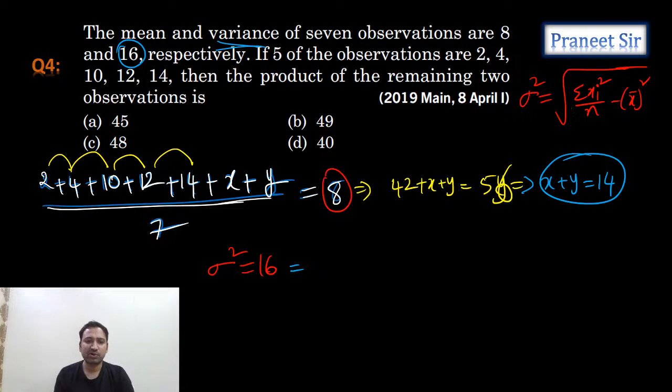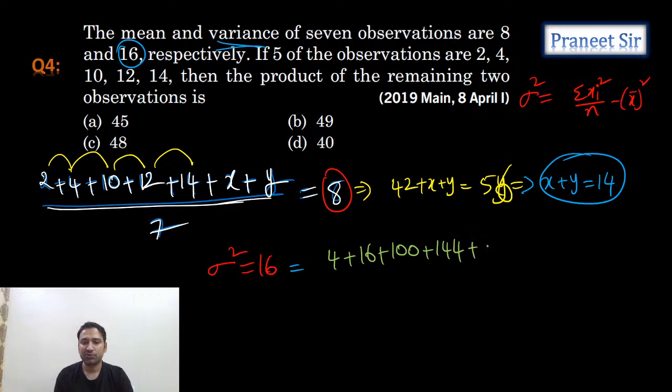Alright, sigma square we won't get the square root. Sigma square you won't get the square root. Standard deviation we get the square root. Okay, right. So tell me, guys, sigma xi square by n, that means 4 plus 16 plus 100 plus